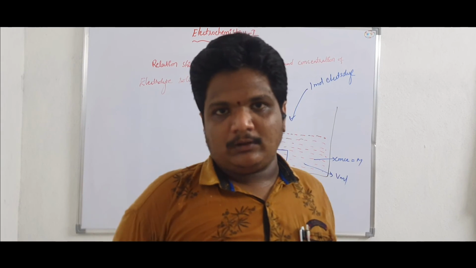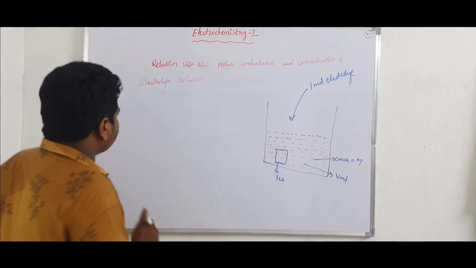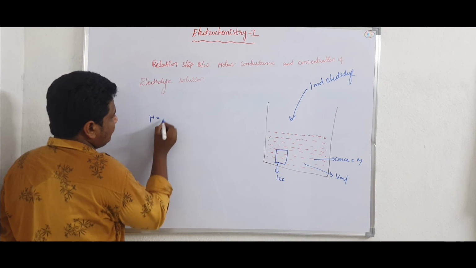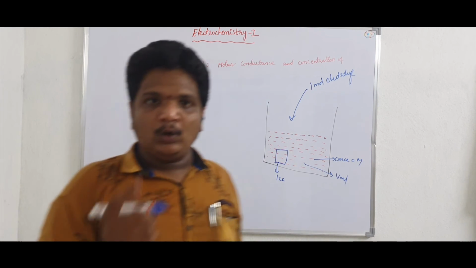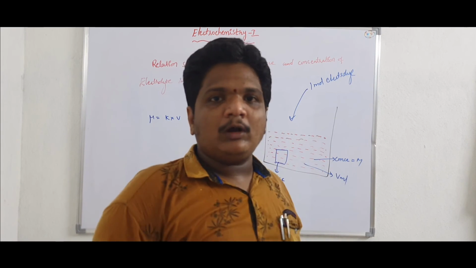specific conductance. So the molar conductance, that is mu, is equal to kappa into volume of the solution containing 1 mole electrolyte.